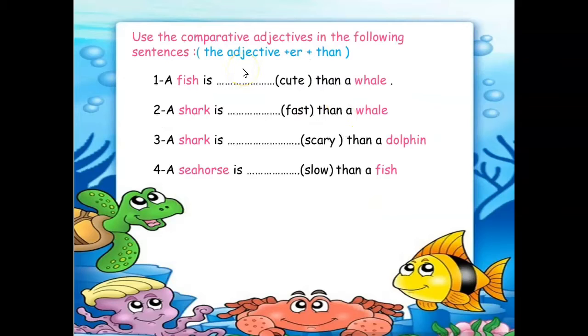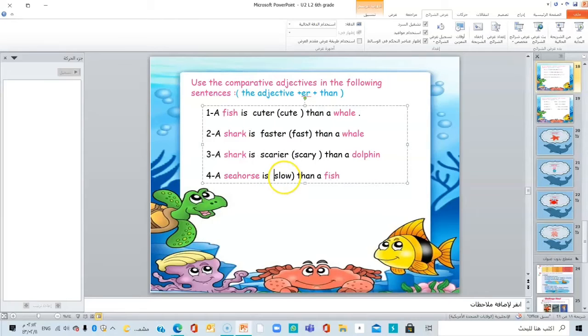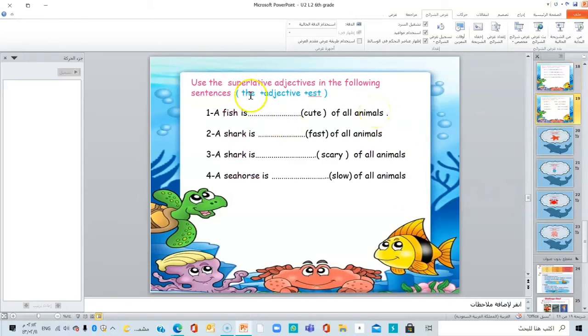Use the comparative adjectives in the following sentences. A fish is cuter than. Just cuter, okay? Cuter than. A shark is faster than. A shark is scarier than. Scarier than, okay? A seahorse is slower than. Slower than a fish.